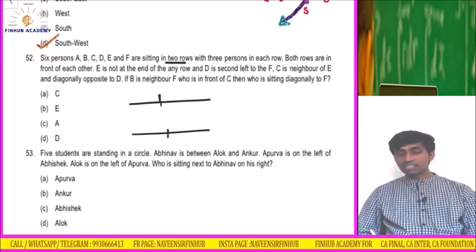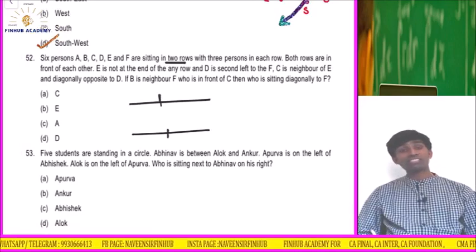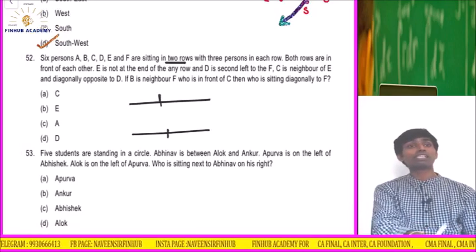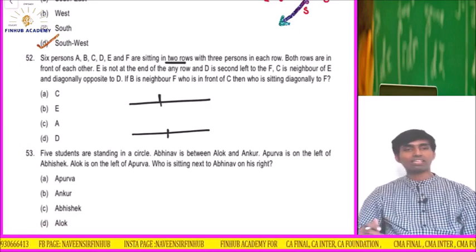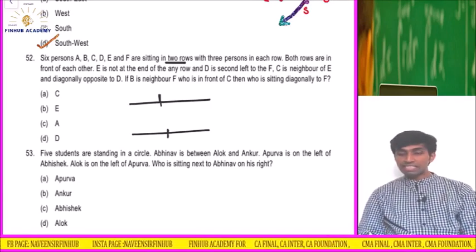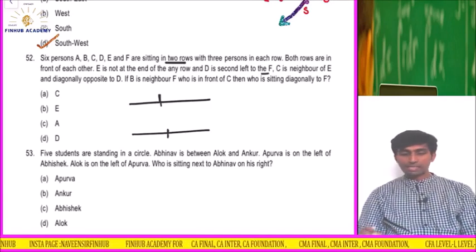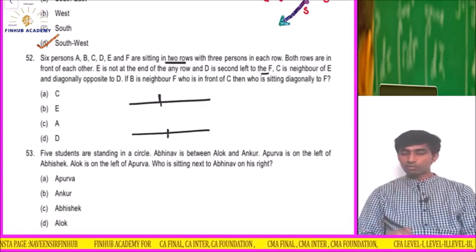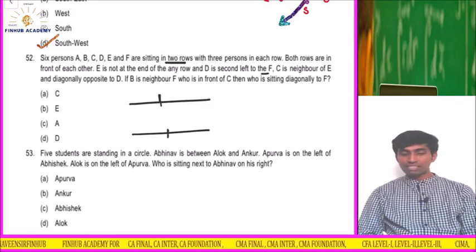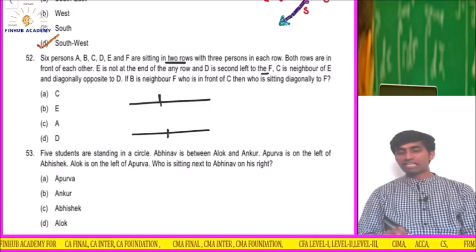D is the second left of F. Still now we could not decide. Why could we not decide? Because nothing concrete is given. Understood? So D is second left to the F. C is neighbor of E, and diagonally opposite to D. If B is the neighbor of F, who is in front of C, then who is sitting diagonally to F?